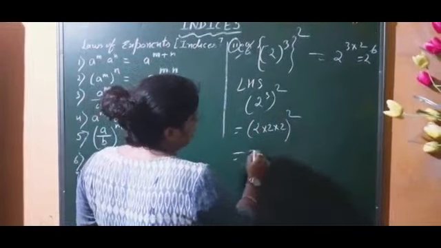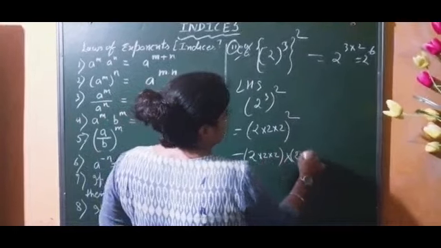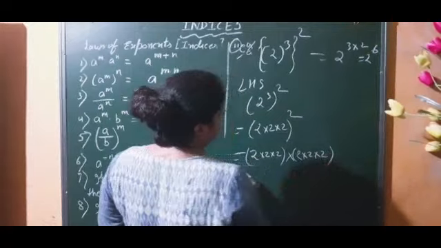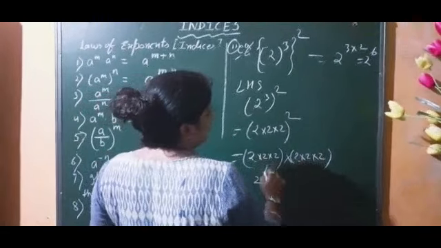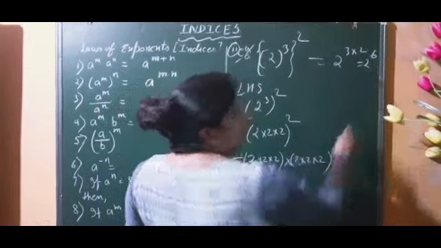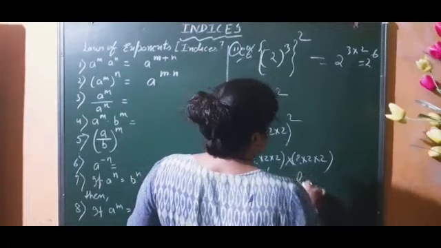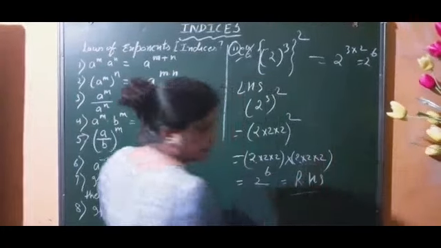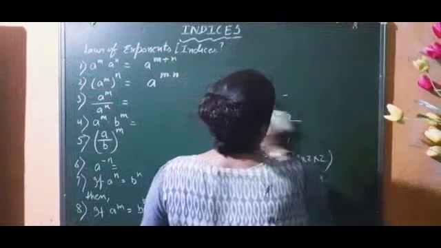It means 2 into 2 into 2, and once again 2 into 2 into 2. So how many 2s are there? 1, 2, 3, 4, 5, 6. Right? Verified? So we just memorize after understanding the concept. So in this way our second formula is also verified.